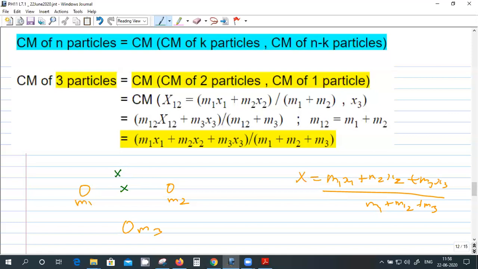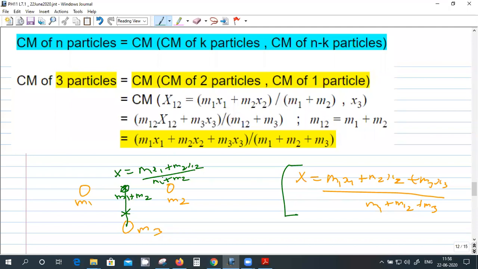So capital X equal to m1 x1 plus m2 x2 divided by m1 plus m2. Then the mass that should be put here is m1 plus m2. So I'm replacing the individual masses m1 and m2 by the total mass m1 plus m2 at the center of mass location. Now I'll take the center of mass of these two, and that should come out as the same one.